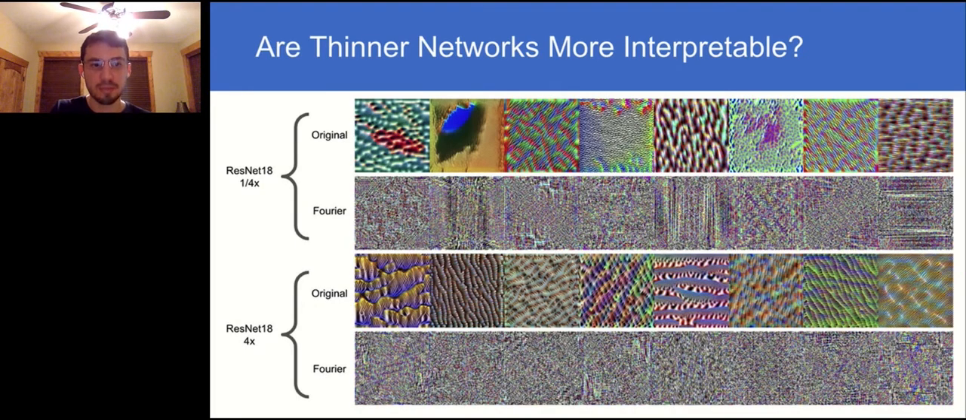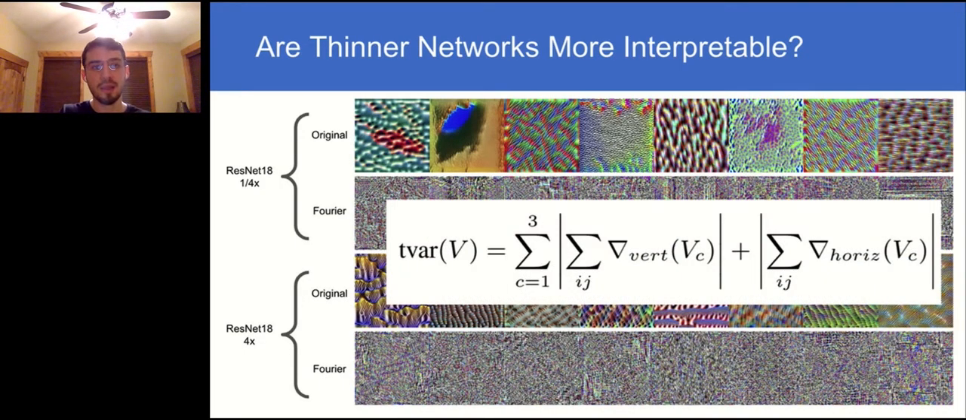Here, we show some examples from the ResNet 18s. We produce visualizations with the Lucid package, which optimizes visualizations via gradient descent. Next, we calculate total variation as a proxy for interpretability. And in fact, here's the formula. You can pause and look at it if you'd like, but ultimately it just measures the total difference in the values between adjacent pixels across an image.